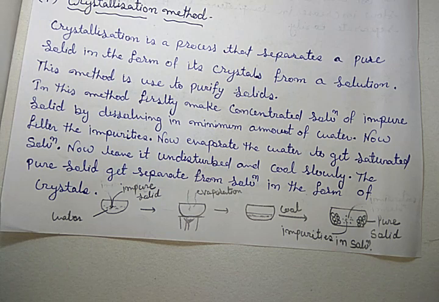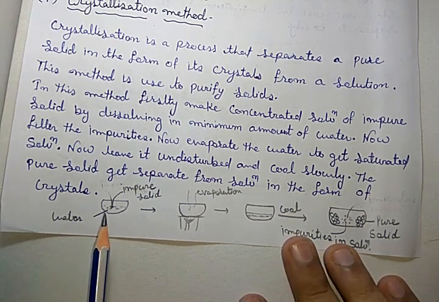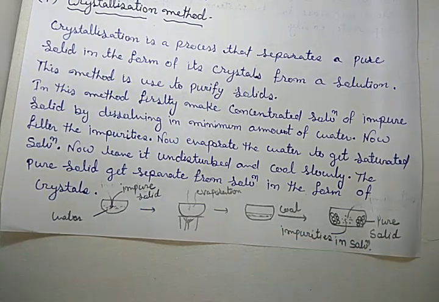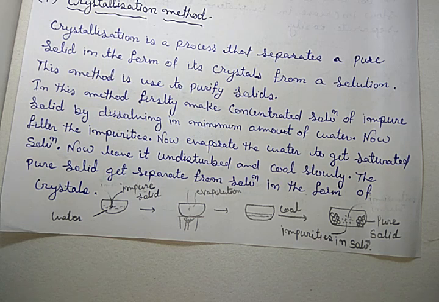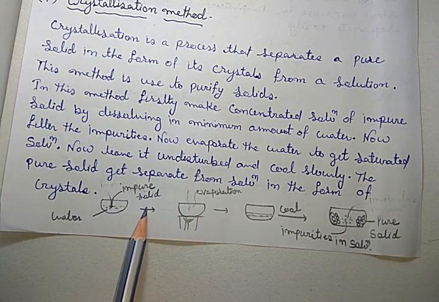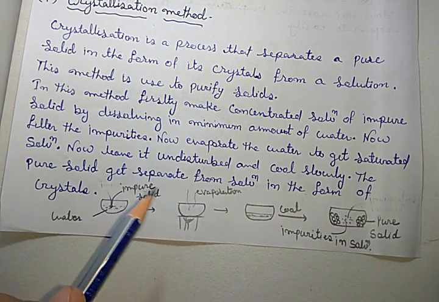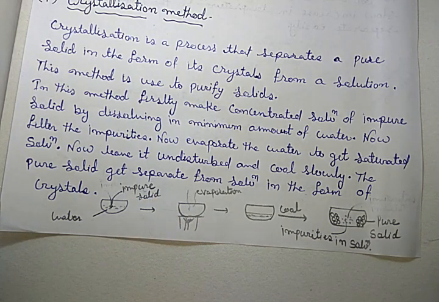we use the crystallization method. In this method, firstly, the impure solid is dissolved in the minimum amount of water. Got it? And now it is filtered so that the insoluble impurities can easily be separated. Now, after it, by evaporation, the water is removed, and a saturated solution is obtained.